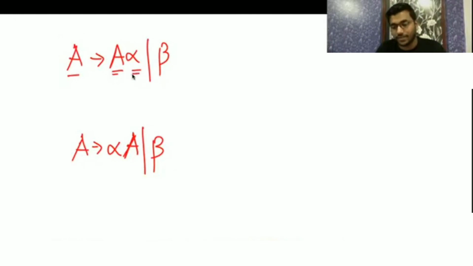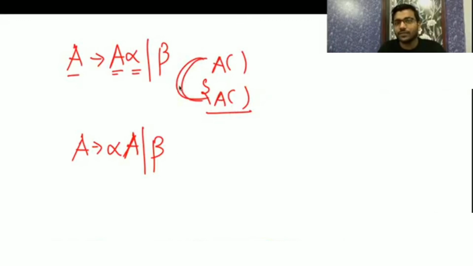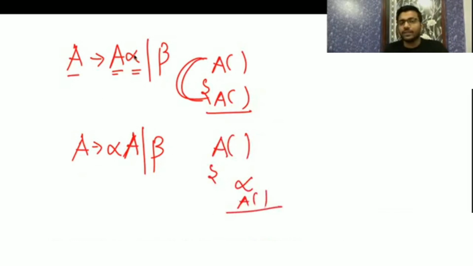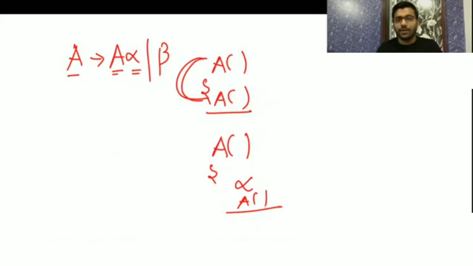Alpha is the condition. The compiler faculty will teach you, but I am just giving you an idea. We don't want it to call itself like that; we want it to check some condition alpha, then call like this. That's why we don't want grammar having left recursion; we convert it into right recursion.